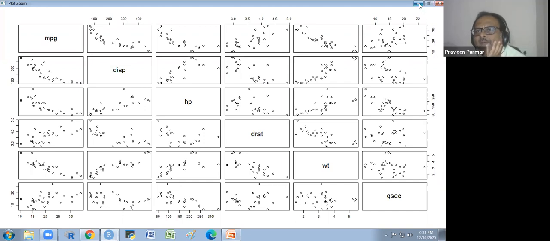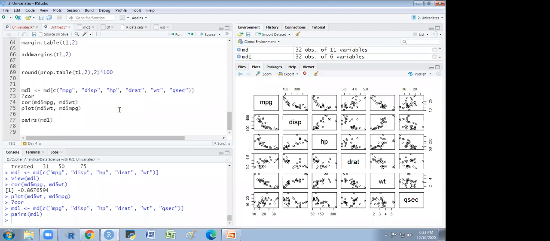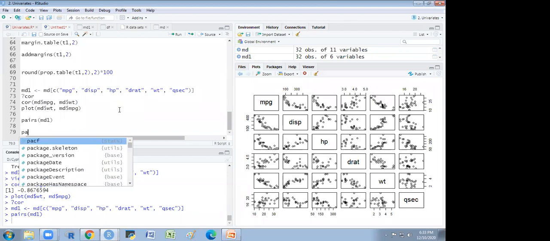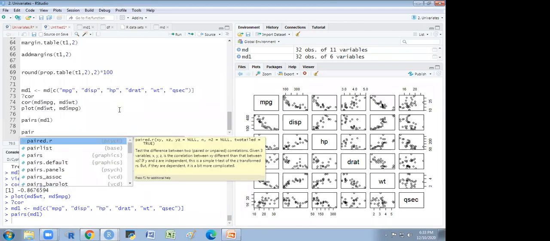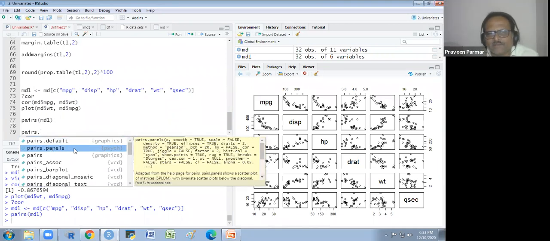Okay. One more thing. pairs.panels, that is a psych library function. Whenever you type a function, you will see the name of the library also.